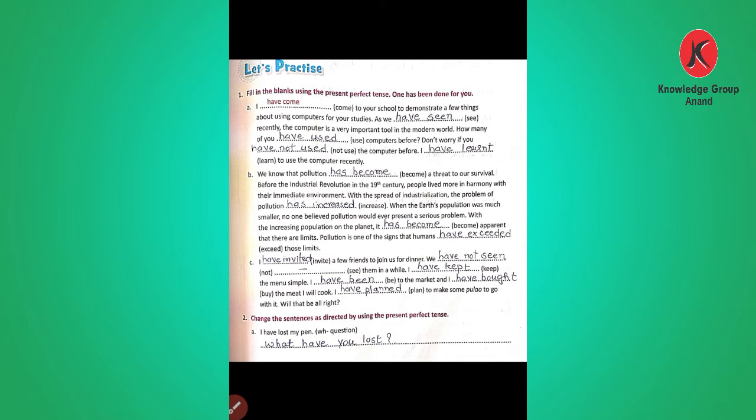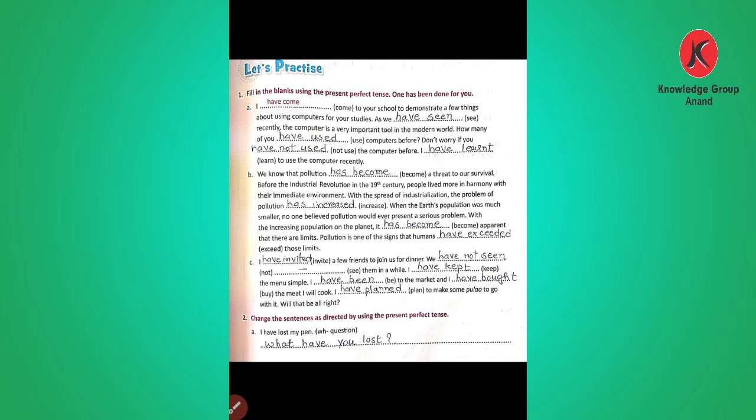Let's practice present perfect tense. So fill in the blanks using the present perfect tense. I come. So already they have done, and we know on page number 15 when we learned about the table, for the perfect tense we use the verb have. So have come to your school to demonstrate a few things about using computers for your studies. As we, so the verb is see, and the third form of the verb see changes into seen. So as we have seen recently, the computer is a very important tool in the modern world.